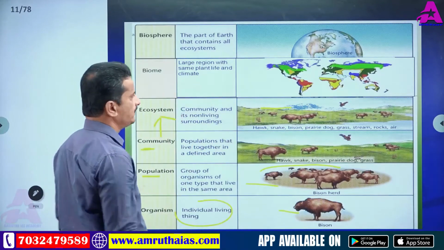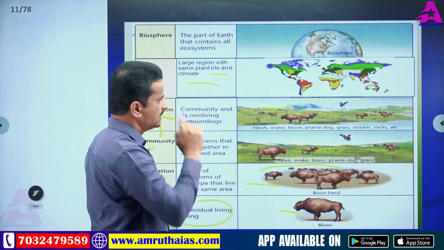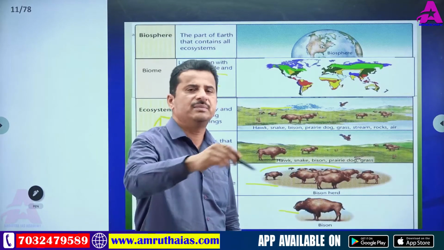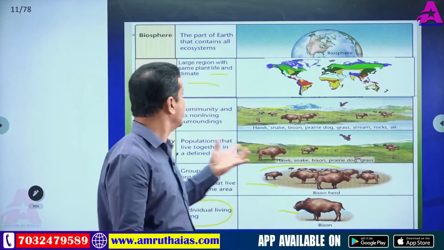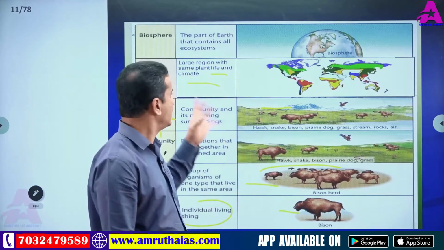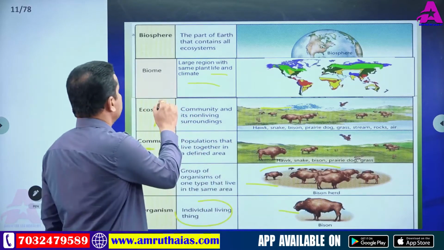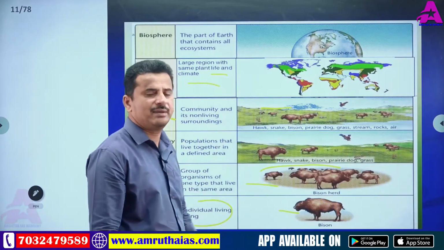And you see biome: a large region with the same plants, life and climate. So a biome is a very big area. The plants and animals are adapted to those conditions, and together with their climate they are collectively called a biome. Ecosystems are part of the biome. Many ecosystems are present in a biome.